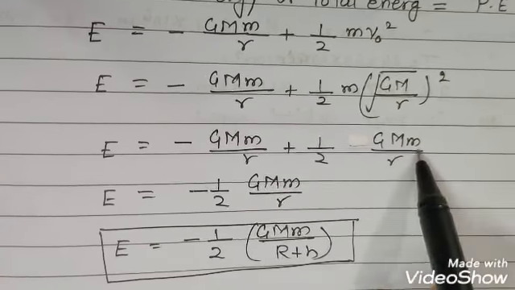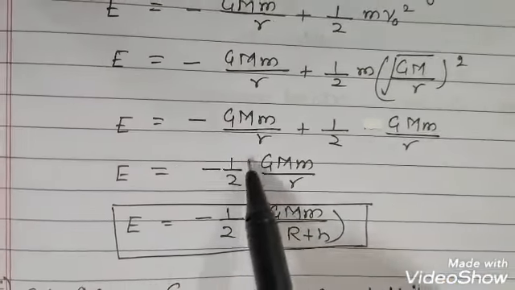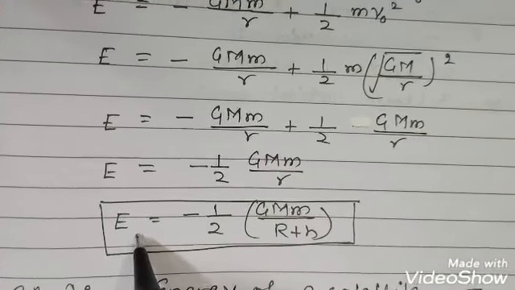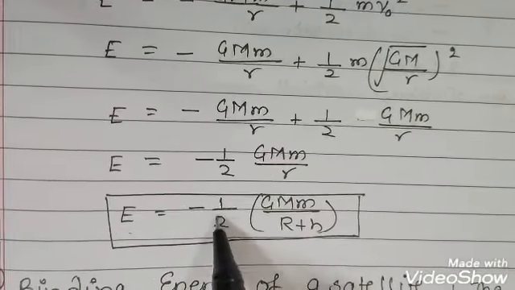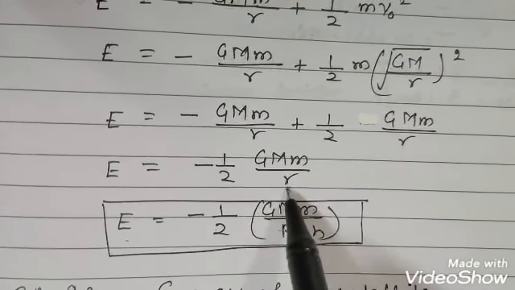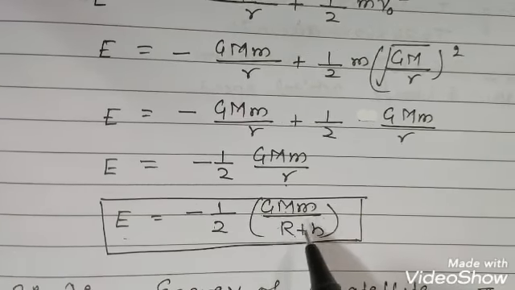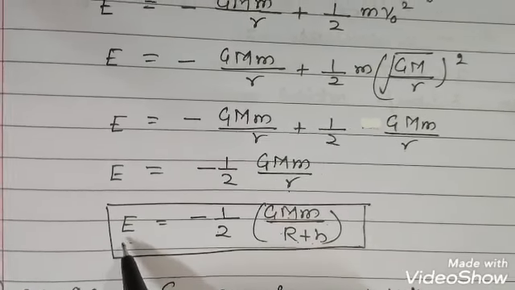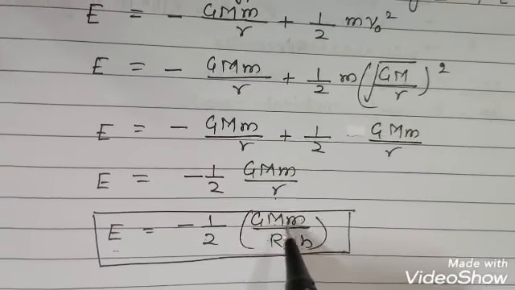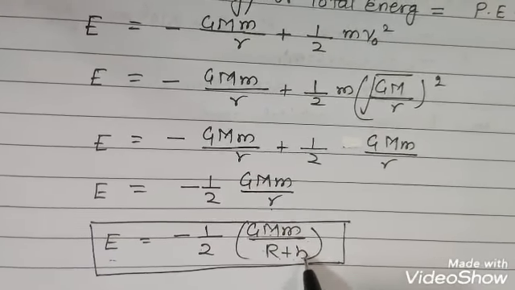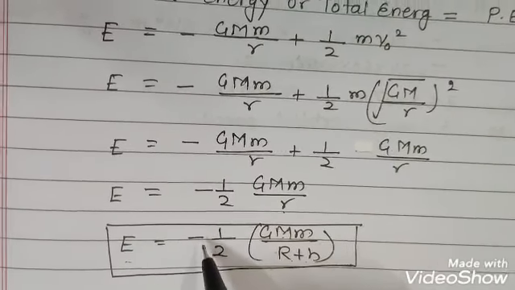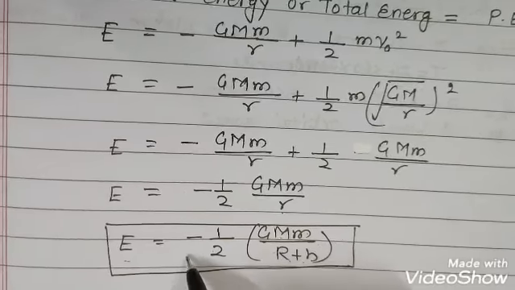We'll simplify it, this will come minus half GMm/r. That means the total energy E is minus half GMm/(R+h), where this small r is R+h. So this is the total mechanical energy, and the minus sign is again indicating the force is attractive in nature.